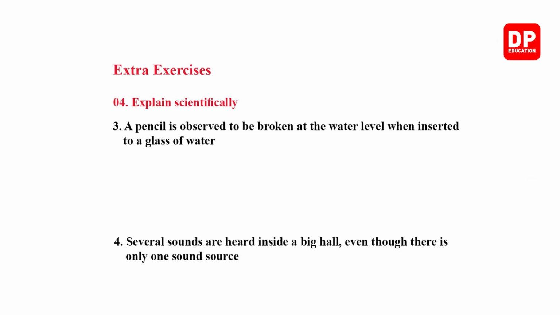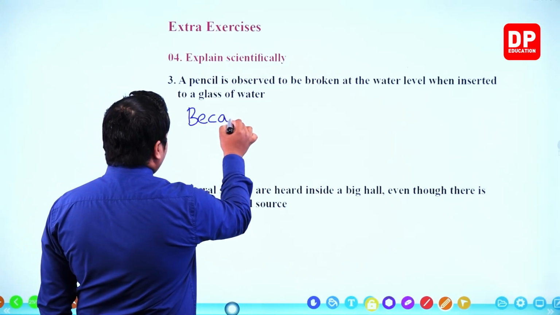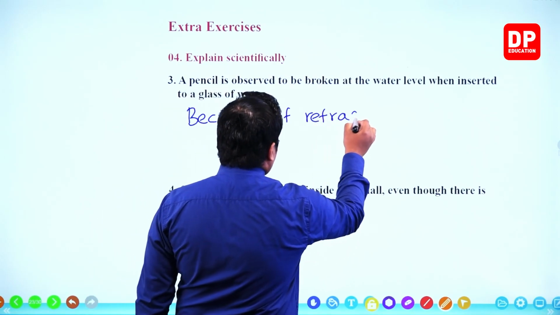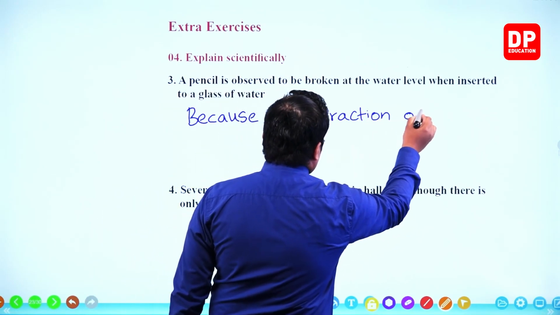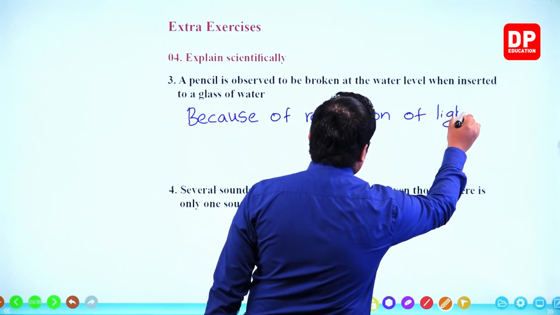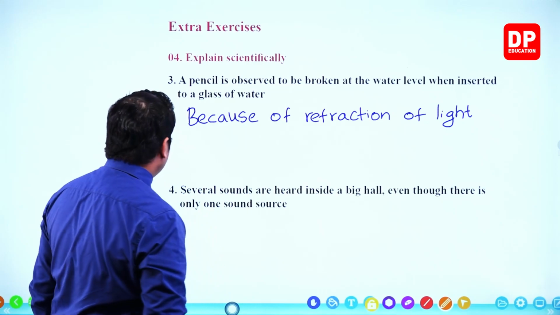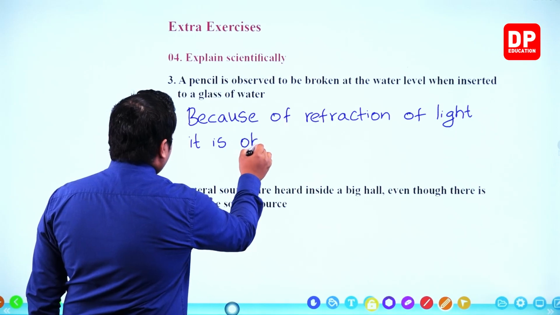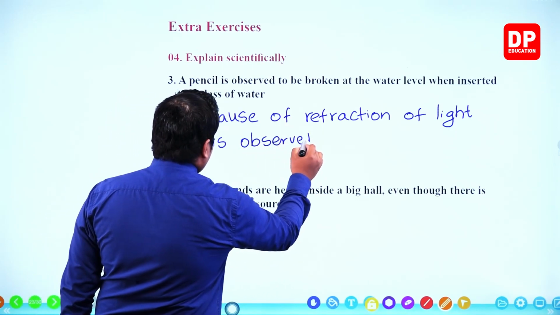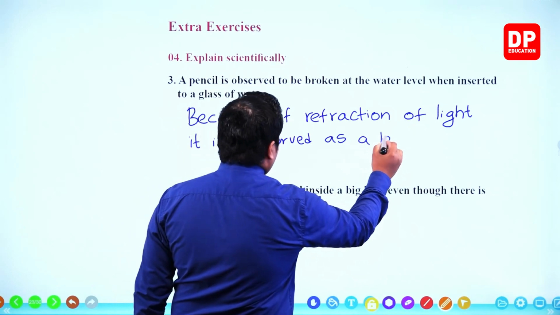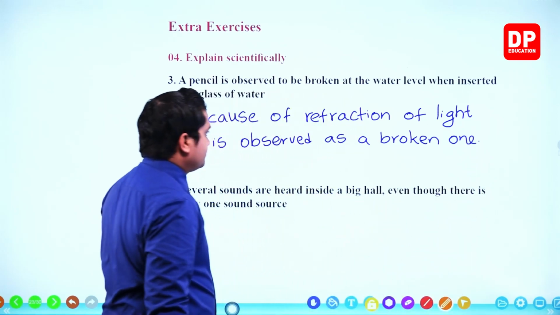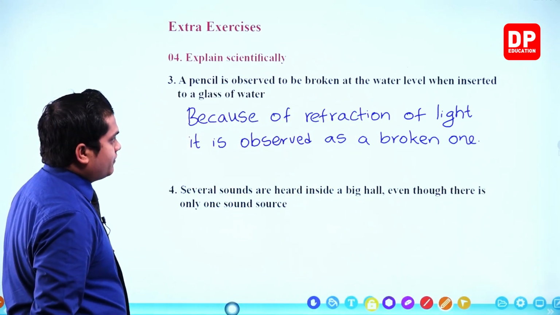So because of refraction of light, it is observed as a broken one.